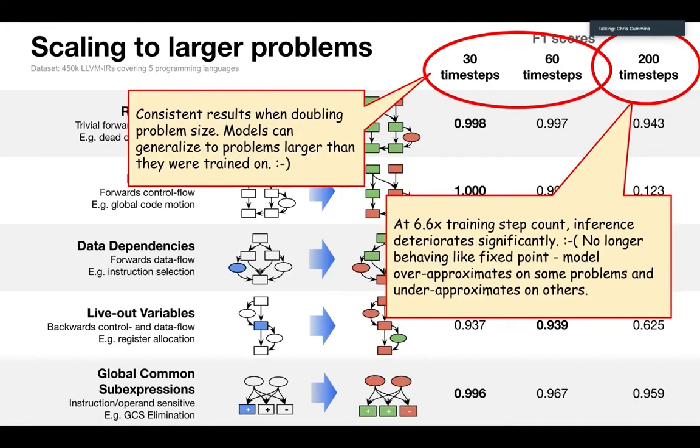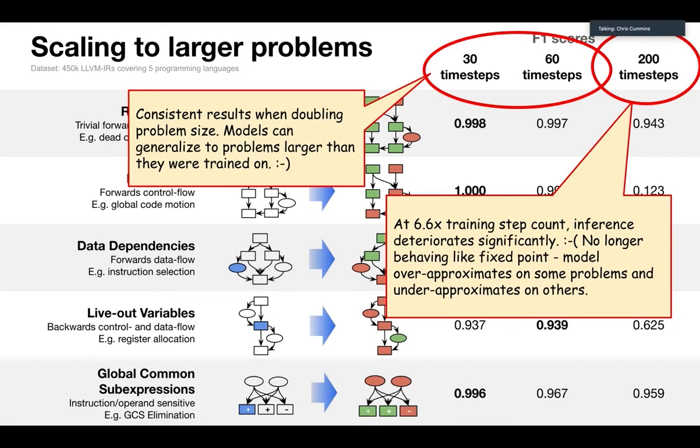So there's a couple of interesting things that I think tell us a little bit about not just how gated graph neural networks work and their applications to compilers, but also give some directions for future research into machine learning for program analysis. So the nice thing is that it shows that gated graph neural networks can scale well when we double the problem size, which is very useful because the problem with compilers is that you don't know how big your program is going to be, and you really don't want a compiler that's going to barf just because the program is too big.